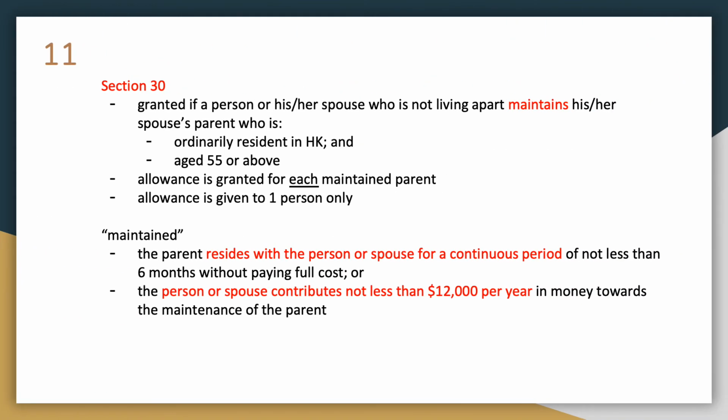Under Section 30, dependent parent allowance is granted if the person or his or her spouse who is not living apart maintains his or her or the spouse's parent who is ordinarily resident in Hong Kong and aged 55 or above. Allowance is granted for each maintained parent and it is given to one person only. One of the meanings of maintain is that the person or spouse contributes not less than $12,000 per year in money towards the maintenance of the parent.